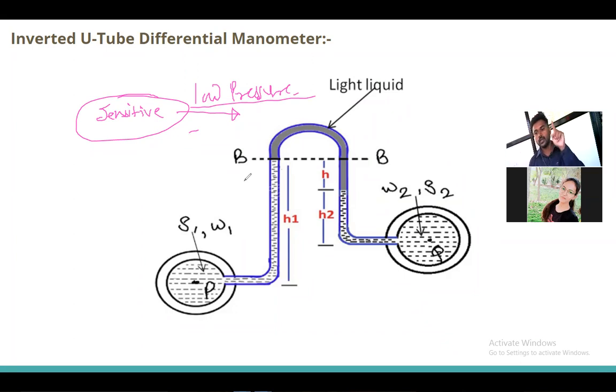Always keep in mind one point. Whenever we are dealing with the U tube differential manometer, the manometric liquid we use is always thicker than the liquid flowing in the pipes. Or we can say the manometric liquid we use in the U tube manometer is heavier.